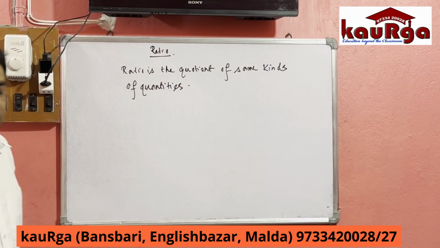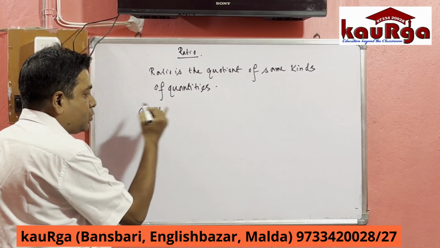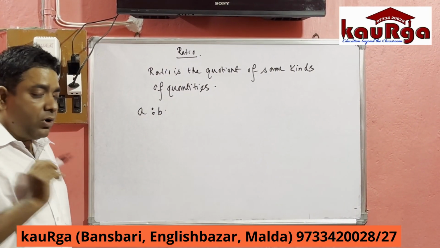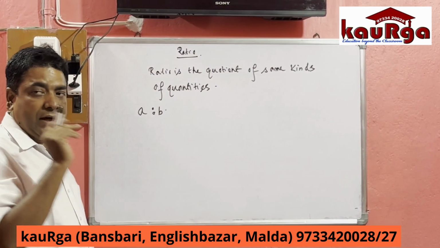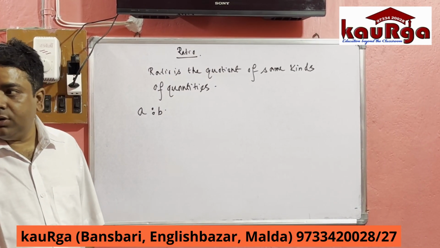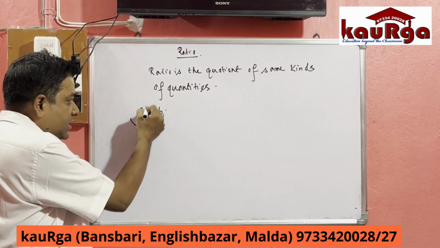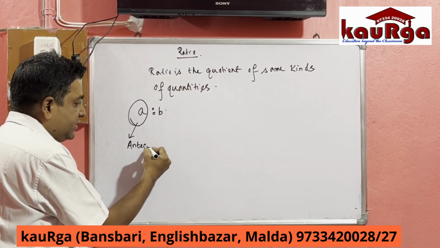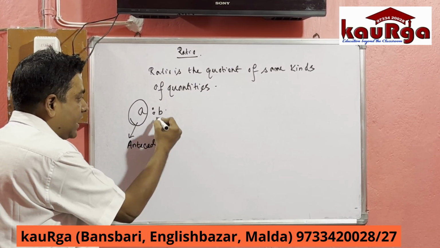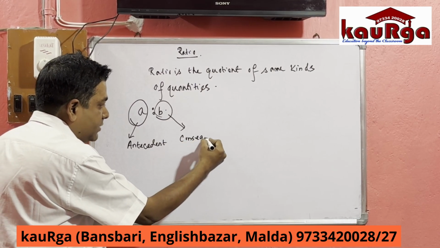Basically, ratio is denoted by this sign, A is to B. We have to read this one as A is to B. And this first term is called antecedent, and the next term is called consequent.